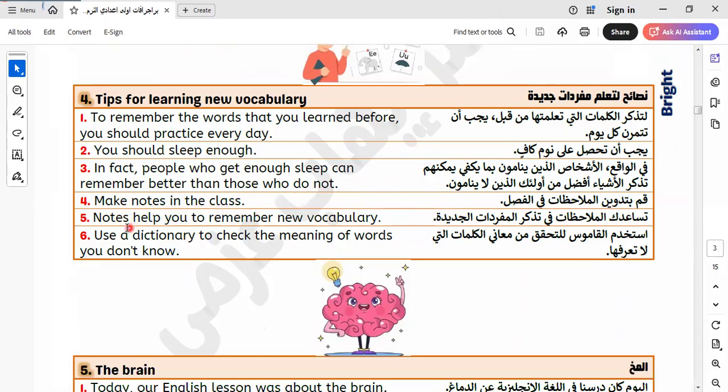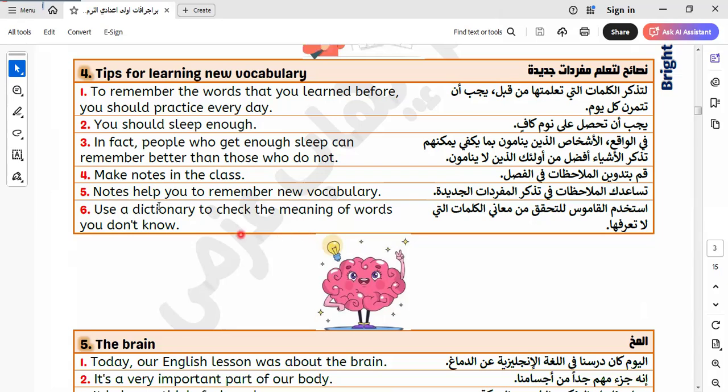Make notes in class. Notes help you to remember new vocab. So writing notes, or writing the things that we learned, is important for both students and teachers. Why? Because we teachers must learn every day and know everything new. Okay, and all of us learn new things.